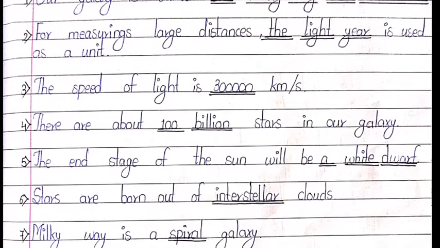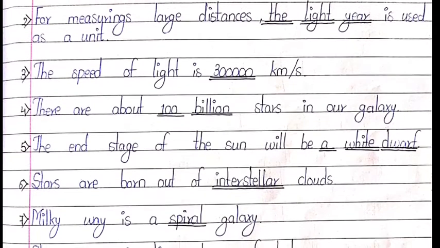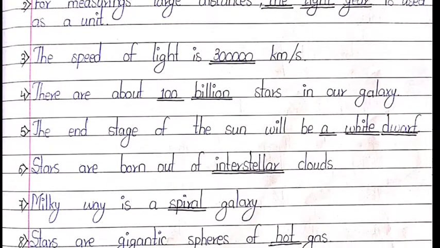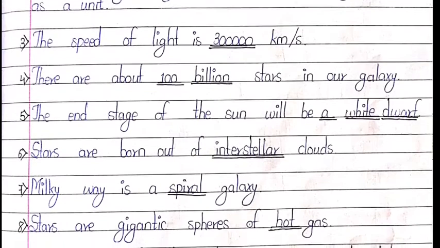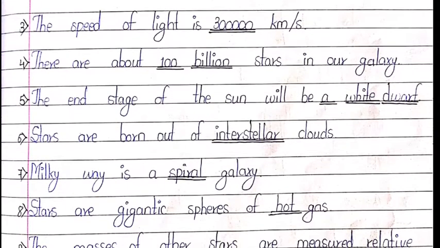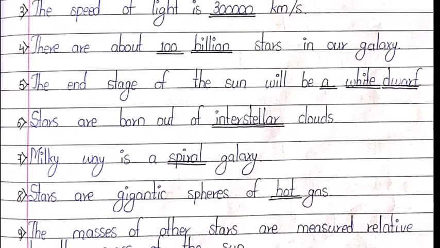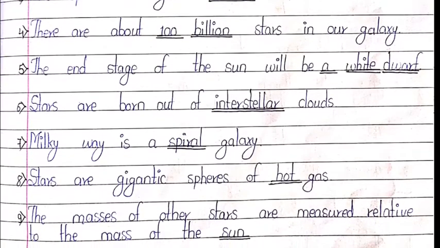Fifth, the end stage of the sun will be a white dwarf. Sixth, stars are born out of interstellar clouds. 7th, Milky Way is a spiral galaxy. 8th, stars are gigantic spheres of hot gases. 9th, the masses of the other stars are measured relative to the mass of the sun.